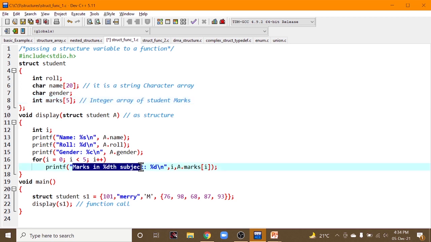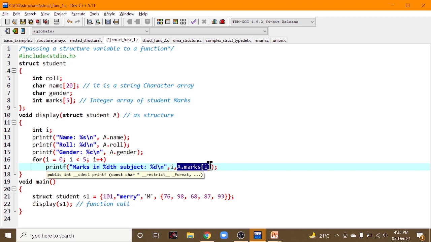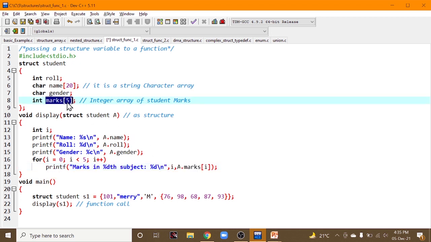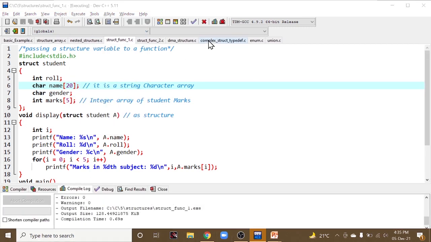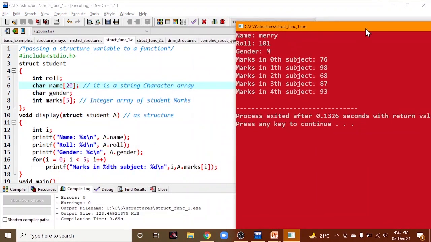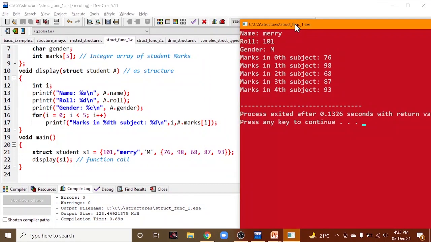Printing the marks in each subject, the 0th subject, 1th subject, etc. A dot marks of I, same like A dot gender, we have written A dot marks of I. This is about functions. Let us execute this program. You can check whatever we have specified is being printed. Name is Mary, role and gender, marks in 0th subject, 1th, 2th, third and fourth.